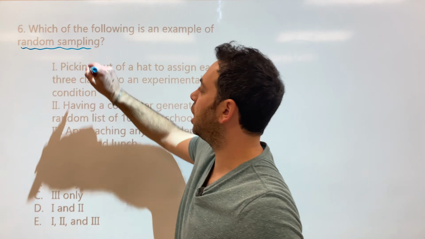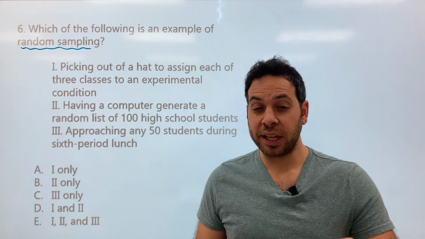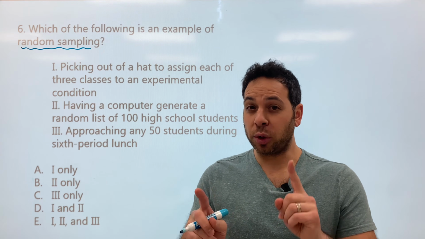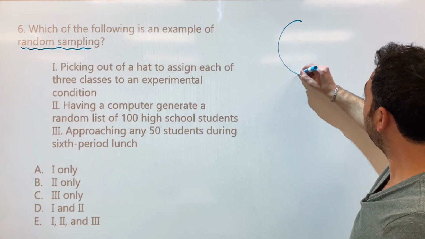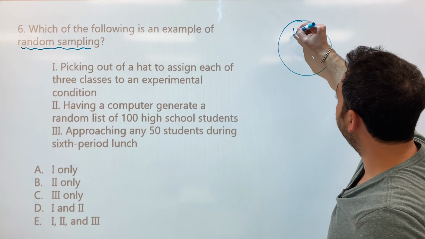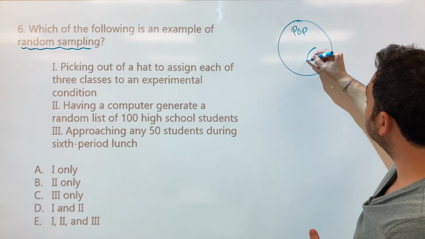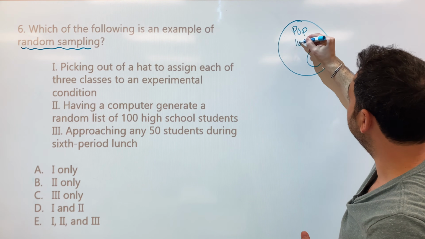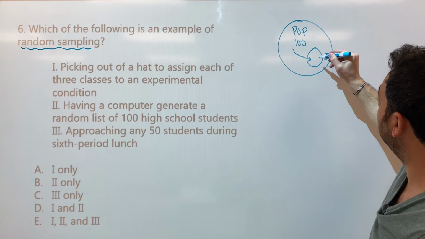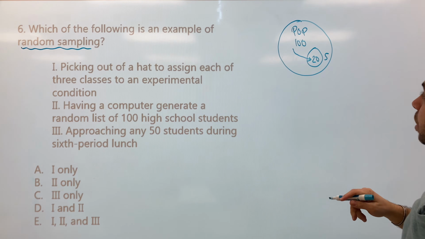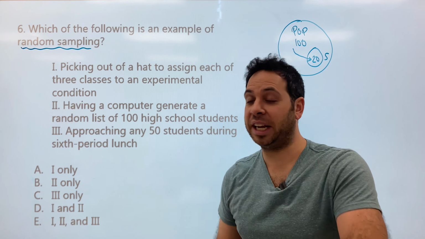Now, a couple things to think about. They're going to trick you up on the AP test. We have two terms, random sampling and random assignments. Make sure you know the difference because they're going to get you on this one. So let's go over that very quickly. When you start with a study, we have what we call a population, right? And then from that population, we have to do random sampling. Okay, imagine we have 100 people. And you get a sample out of that population. So here's our sample, I'll put a little S there, and maybe we get 20 people from our population. That's random sampling. Everybody in the population has an equal chance to be in our study.